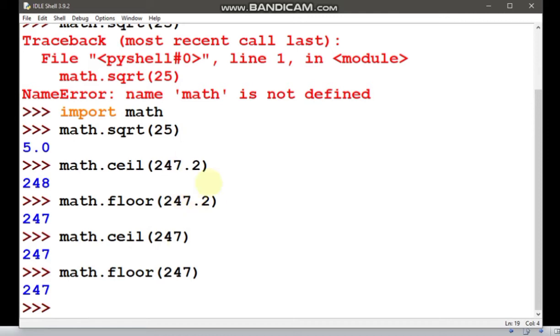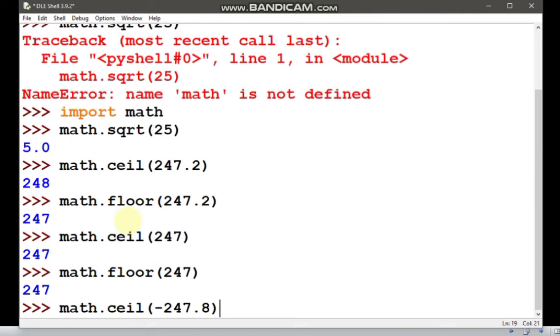But if I am using a decimal value, then it is very easy to understand the work of ceil and floor. And let's take a negative number, math.ceil, minus 247 point, let's take 8. So minus 247.8 lies in between which two numbers?